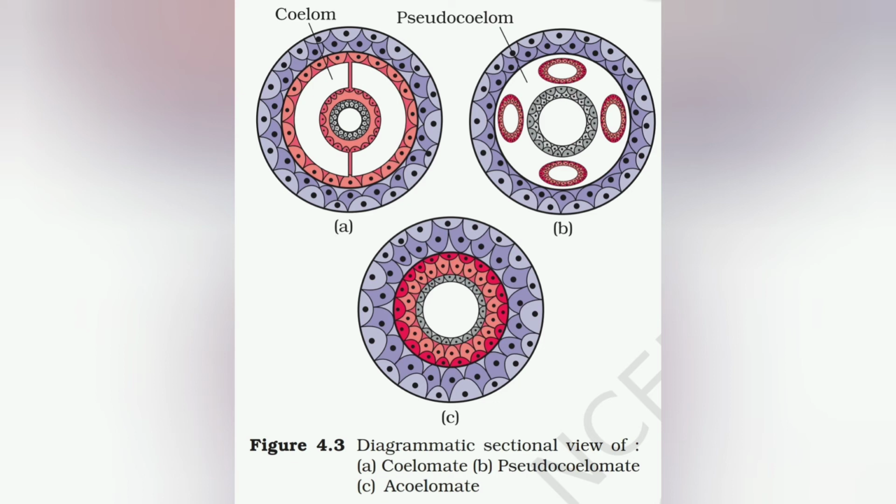Let us see the diagrammatic representation of all three types. First is having coelom, hence the organisms are coelomates. Second is having the mesoderm as scattered pouches, hence known as pseudocoelomates. And third is having no cavity at all in the mesoderm, hence known as acoelomates.